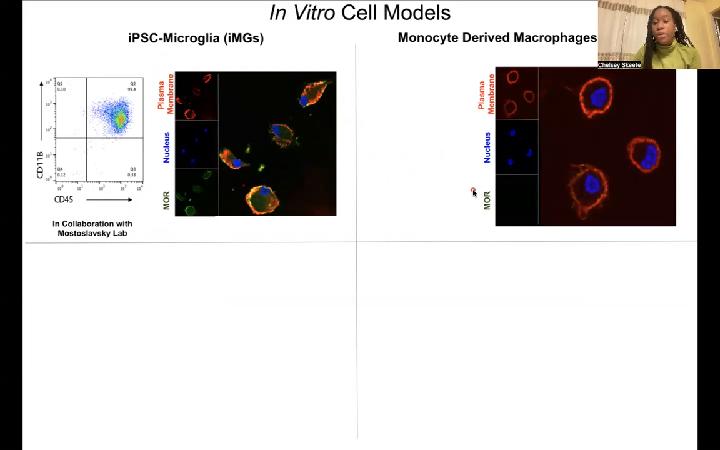However, monocyte-derived macrophages lack this green staining, showing that they are deficient for mu expression. So we use macrophages as a negative control for mu expression.